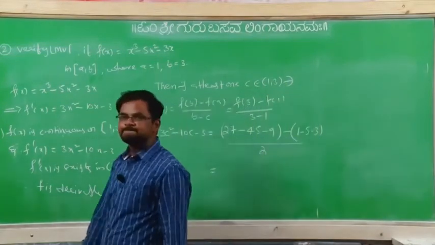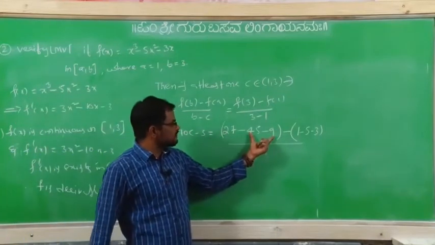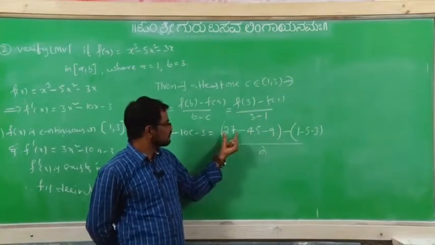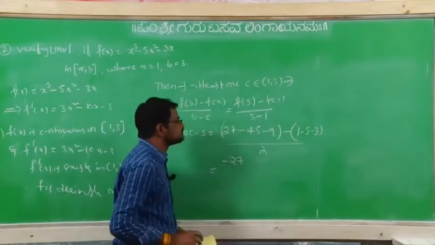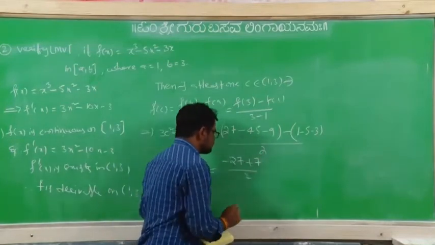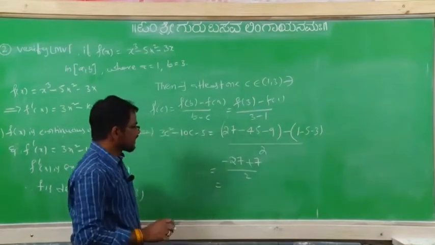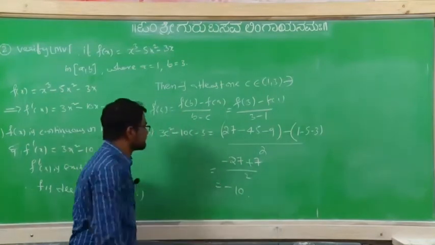Simplify. So here minus 27 plus 7 divided by 2, that is equal to minus 20 by 2, that is equal to minus 10.